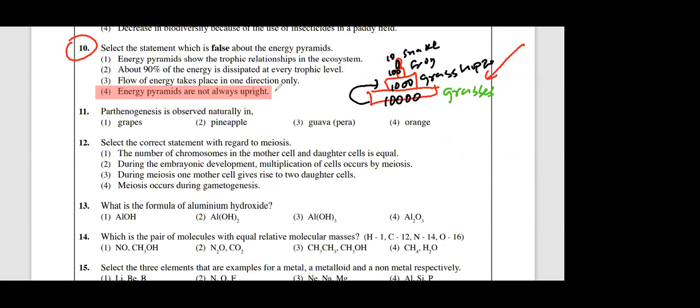In other words, that is called the energy pyramid. It takes the shape of a pyramid, gradually decreasing. The energy pyramid represents the total energy in each trophic level, right?